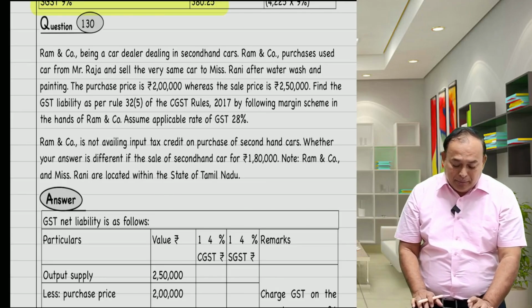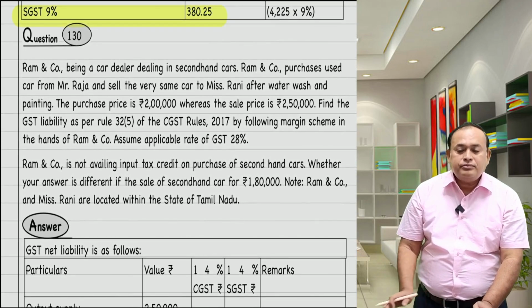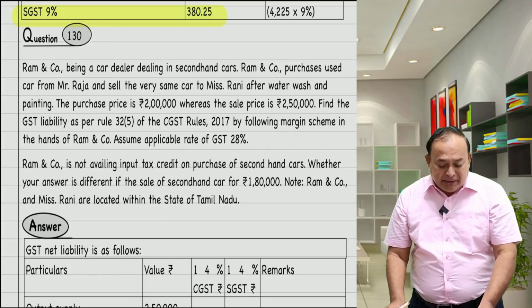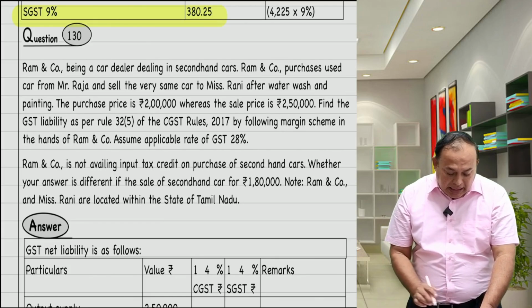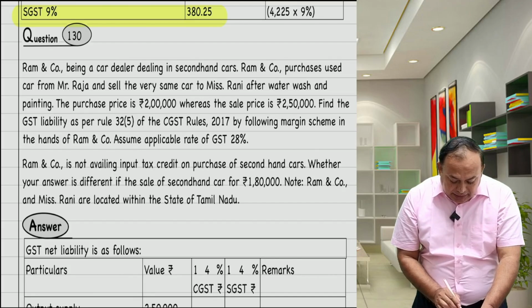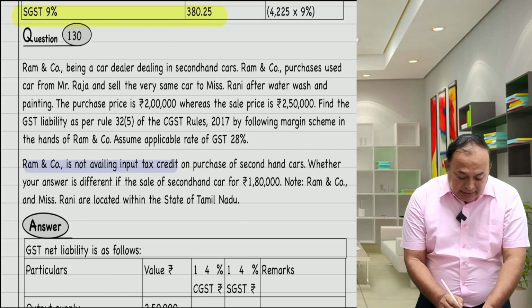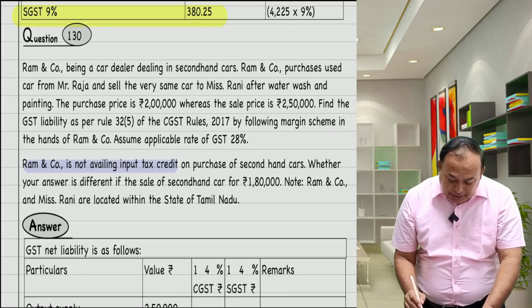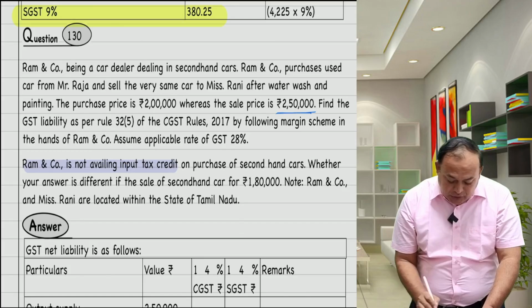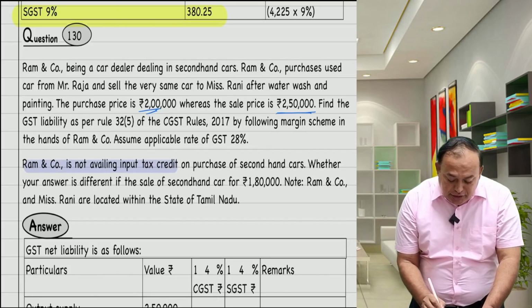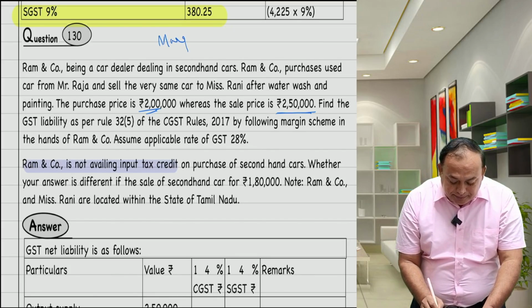What an excellent problem it is. Here, they are asking for the margin method. And they said Ram and Company is not availing input tax credit. So in that case, my dear sir, what is my sale price? 2,50,000. What is my purchase price? 2 lakhs. Sales minus purchases, so positive margin. How much margin did I get? Simple to say, 50,000 margin.